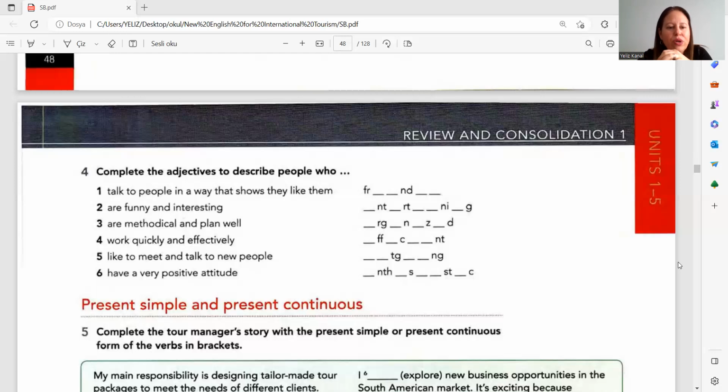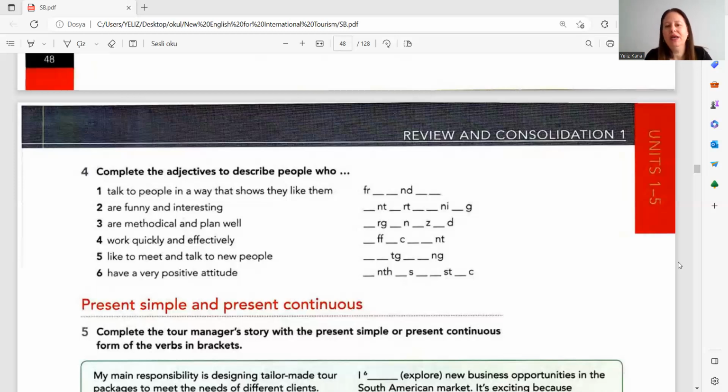4, people who work quickly and effectively. What kind of people are they? Efficient, right? Efficient people work quickly and effectively. 5, people who like to meet and talk to new people. What is that? What kind of people are they? Outgoing, right? Outgoing people like to meet and talk to new people.